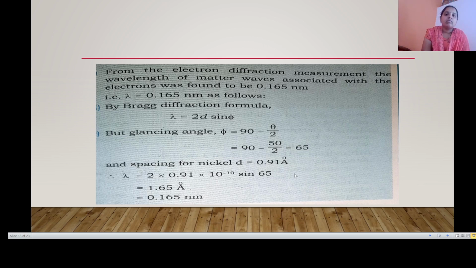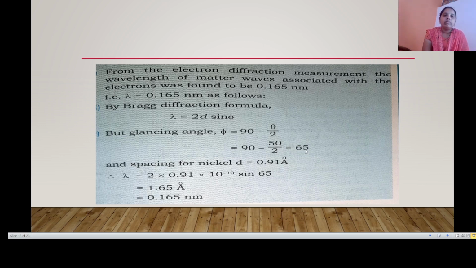From the electron diffraction measurement, the wavelength of matter waves associated with the electrons was found to be 0.165 nanometer, by the Bragg diffraction formula. Lambda is equal to 2d sine phi, where the glancing angle phi is equal to 90 minus theta by 2. Here the scattering angle is 50 degree, then phi is equal to 90 minus 50